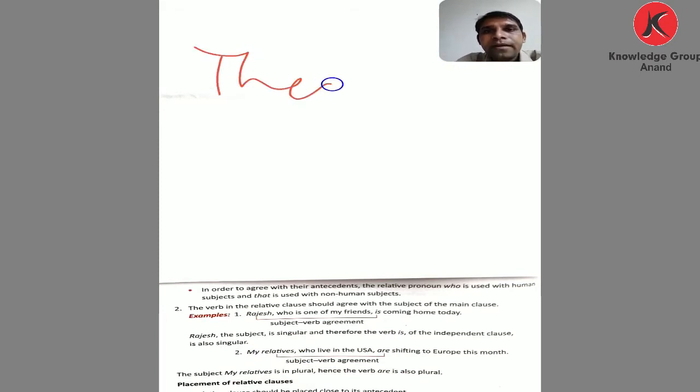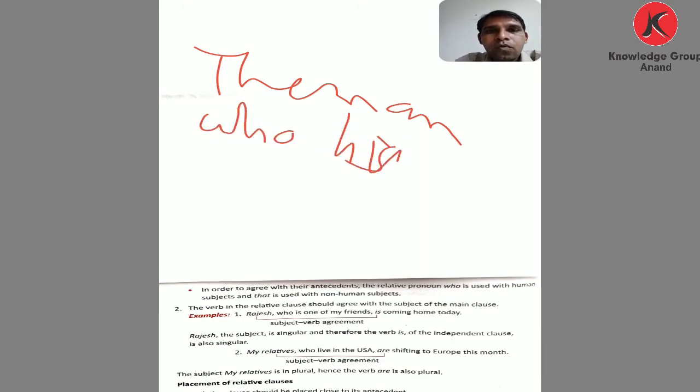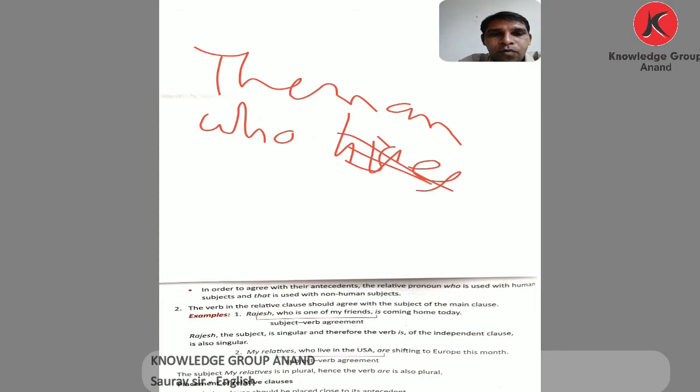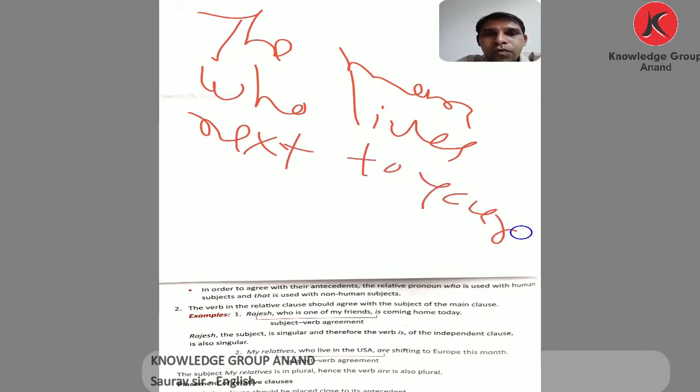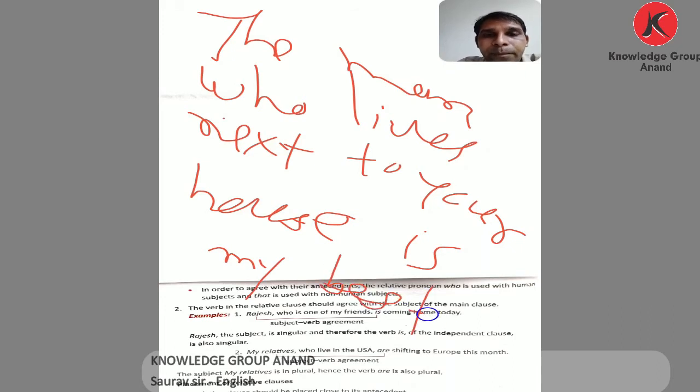How? The man who lives next to your house is my best neighbor or friend.